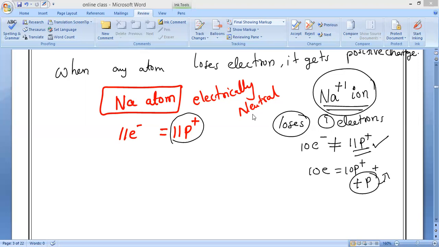We will study these electrons, protons, and neutrons in the next chapter, because there we'll get the structure of atoms. So we are not mentioning much more about these things here. Just we are saying negative charge. Now let us see what negative charge means.